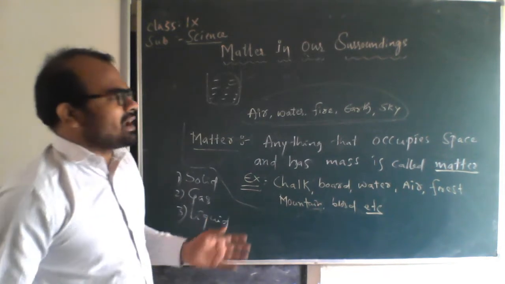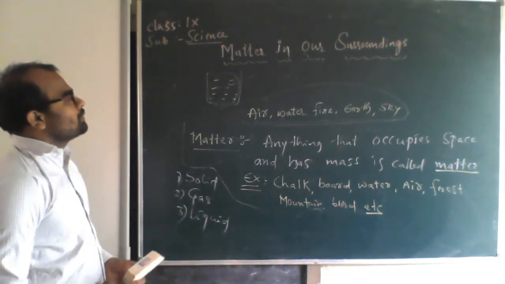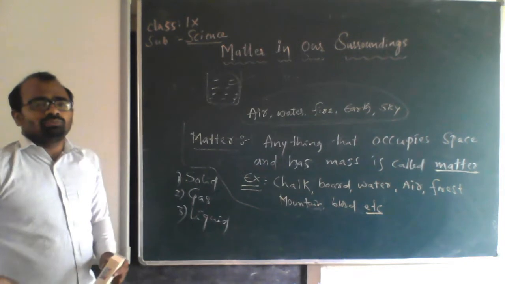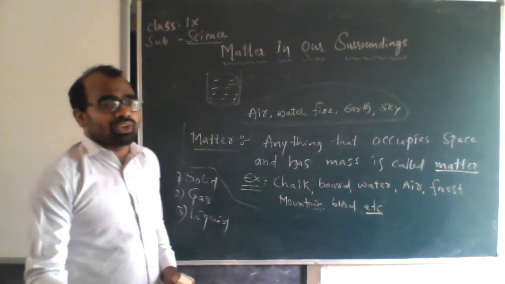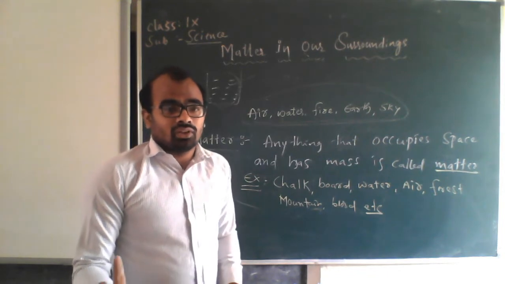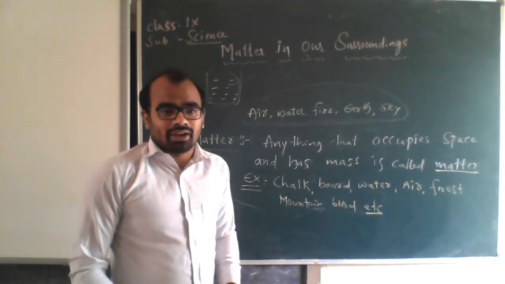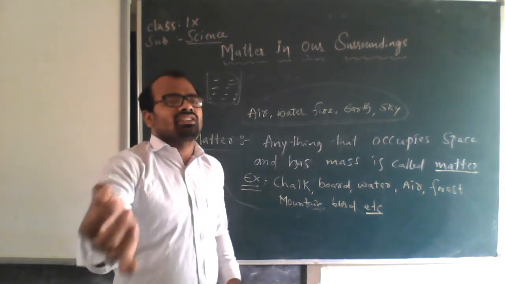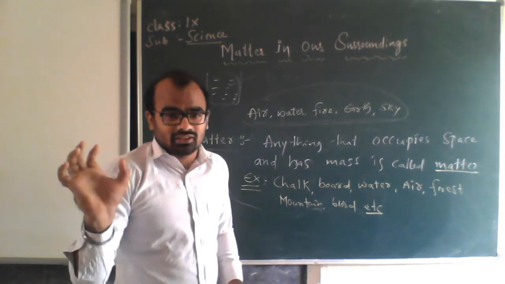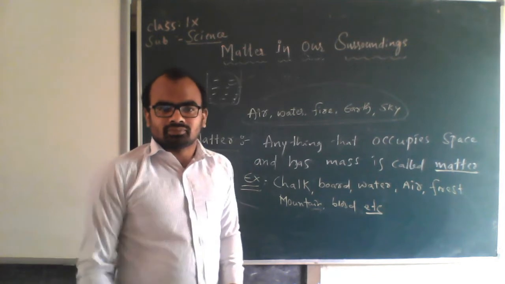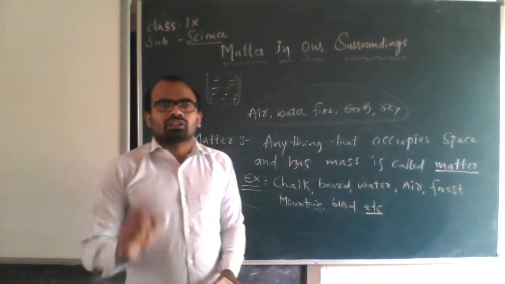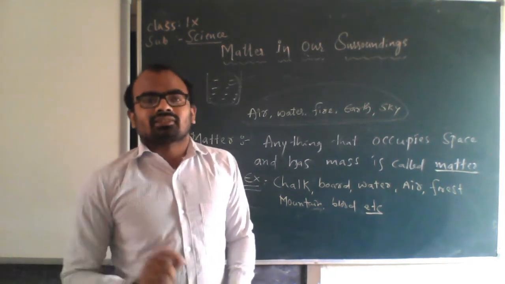After this, we learn the properties of matter. I hope this much is clear regarding matter. Now you can identify what is matter and what is not matter. If I tell you a thing, you can say whether it is matter or not. For example, stone is a matter. Oil is a matter.